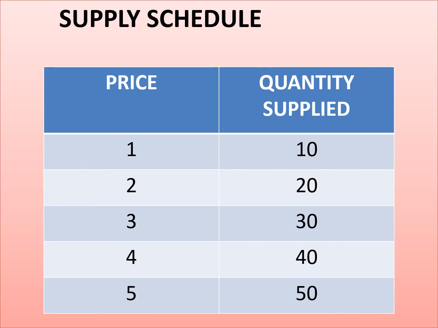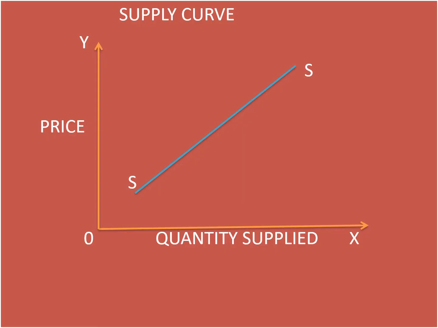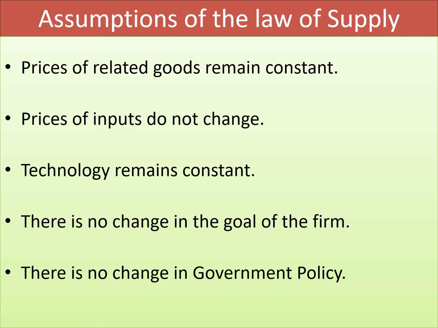Proceeding. We discussed what the supply schedule and the supply curve are. Assumptions. Students, as we know, there are a few assumptions of the law of demand. In the similar way, we have a few assumptions of the law of supply as well. Now, what are those assumptions?